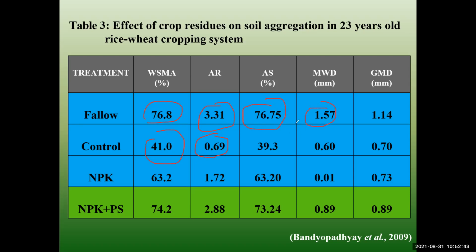This is a very big difference. And the control is 39.3, 0.63. And both NPK and PS are 24, 2.8 and 2.4, 2.89. So this is the effect of crop residue on soil aggregation in a 23-year-old rice wheat cropping system.